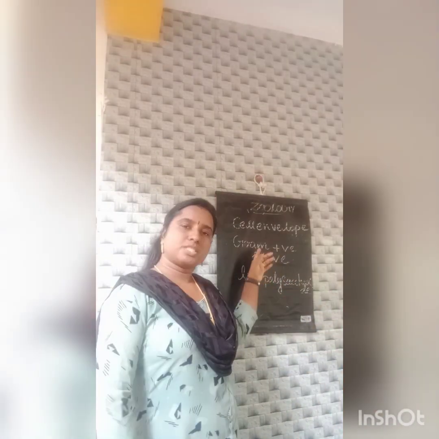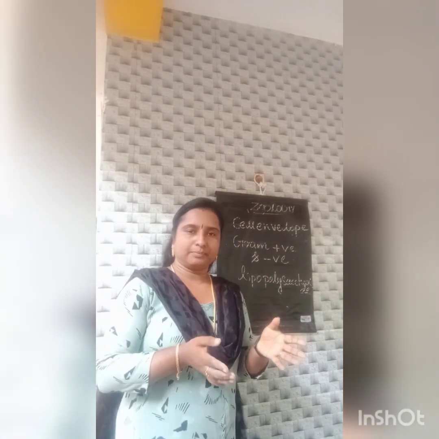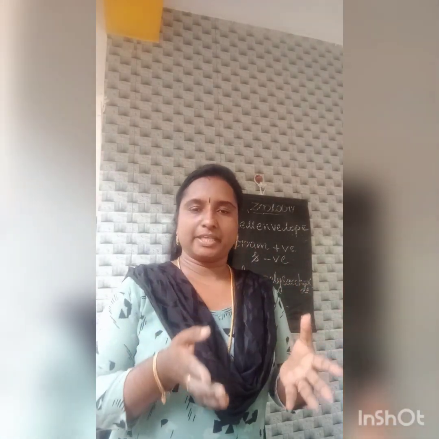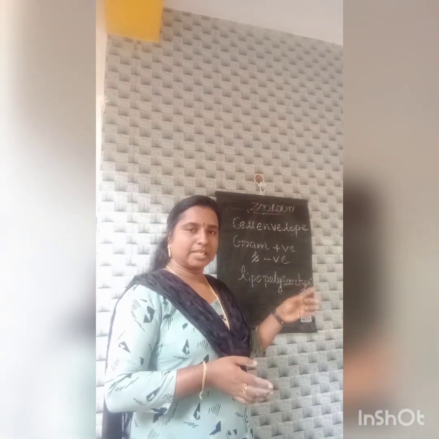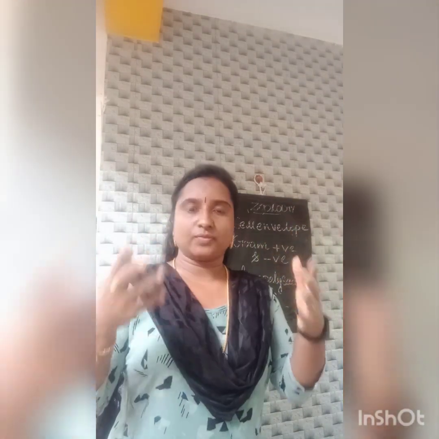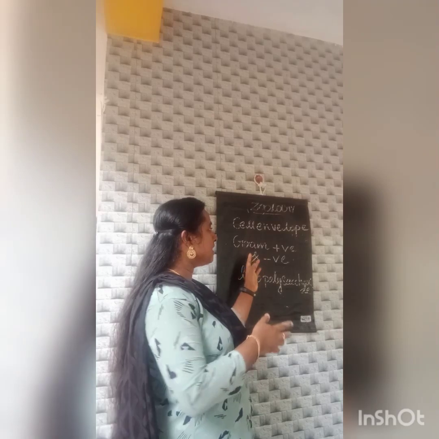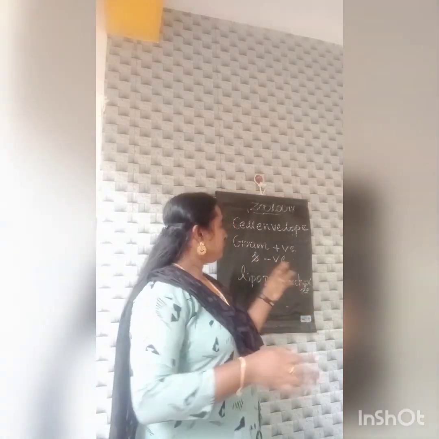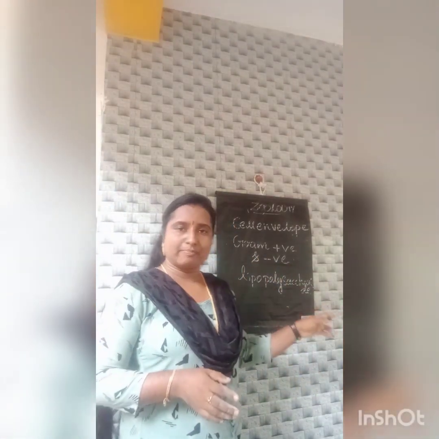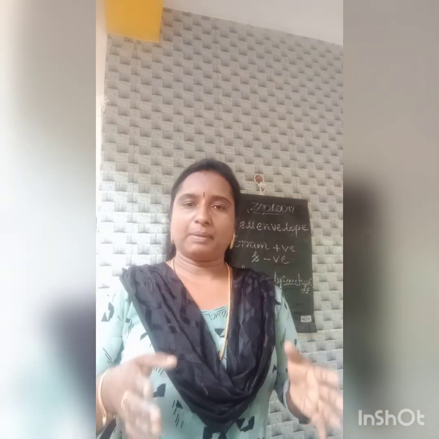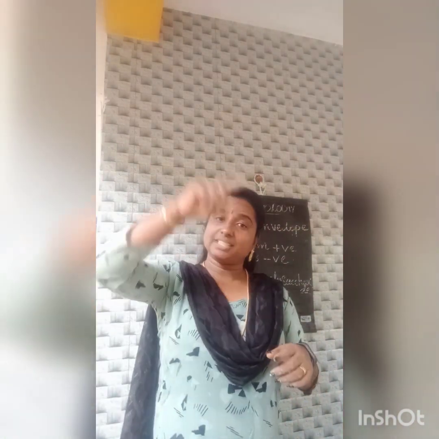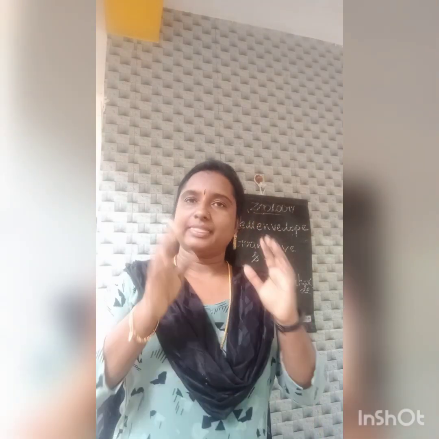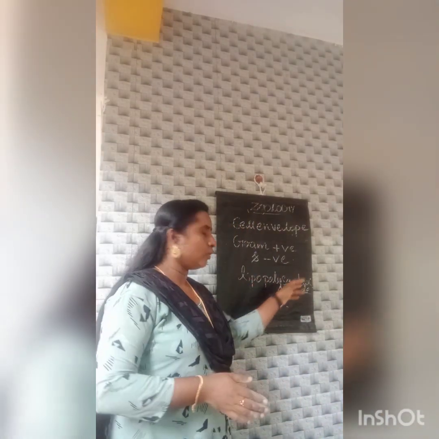Okay, in gram-positive bacteria, the outer covering, that is the cell wall, is made up of peptidoglycan. In the case of gram-positive bacteria, that is a thick covering, 30 layers of peptidoglycan. But in the case of gram-negative bacteria, the peptidoglycan is there, and in addition to this peptidoglycan, another outer covering is also present, that is made up of lipopolysaccharide.